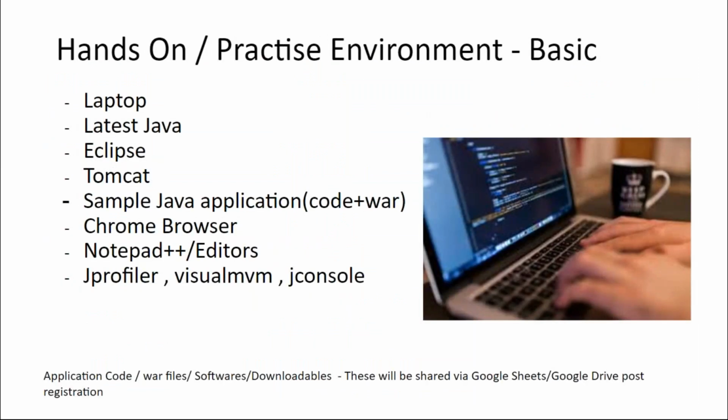And all these things, whatever we are going to learn, it is going to be easy for you to repeat on your laptop or a machine, because everything is either open source or licensed. Even if it is a licensed tool, we will have trial versions like AppDynamics or JProfiler, right? You can easily use it for at least 3 to 4 months. AppDynamics, you can use continuously. There is an AppD Lite version available. With other tools as well, whatever you're going to learn, you will be able to use it, deploy it, and do a complete hands-on.